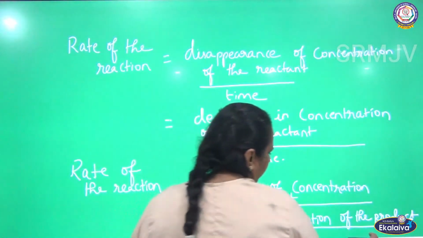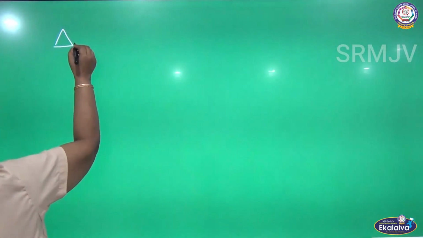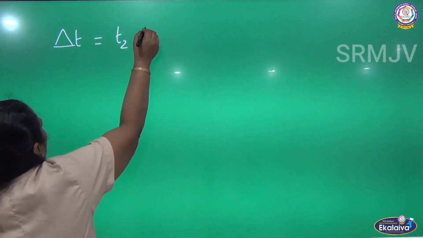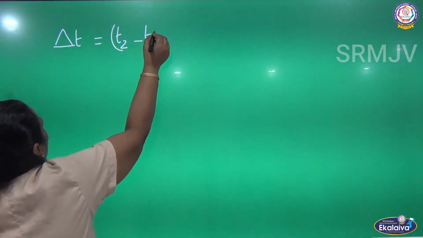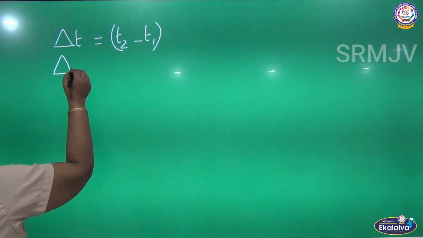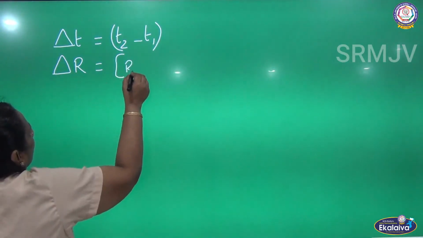The next step: delta T is equal to T2 minus T1. Delta R is equal to R2 minus R1.